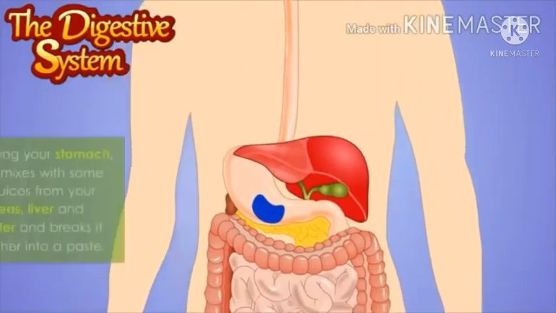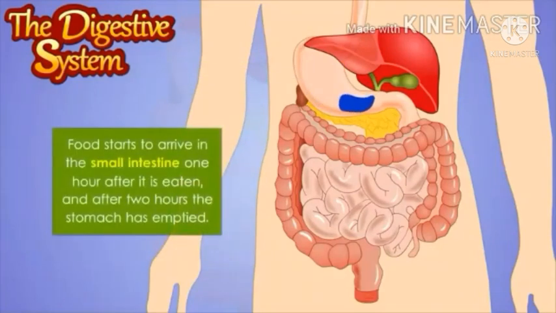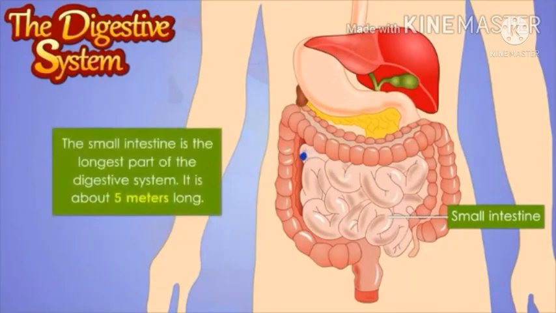After entering your stomach, the food mixes with gastric juices, and with secretions from your pancreas, liver and gallbladder, which break it down further into a paste. Food starts to arrive in the small intestine 1 hour after it is eaten, and after 2 hours the stomach has emptied. The small intestine is the longest part of the digestive system. It is about 5 meters long.